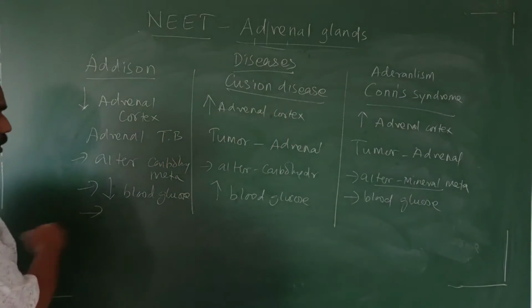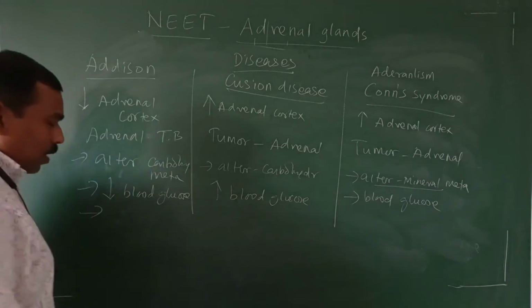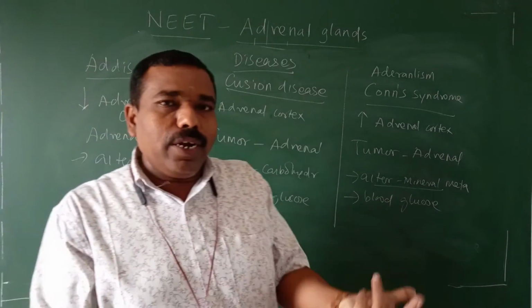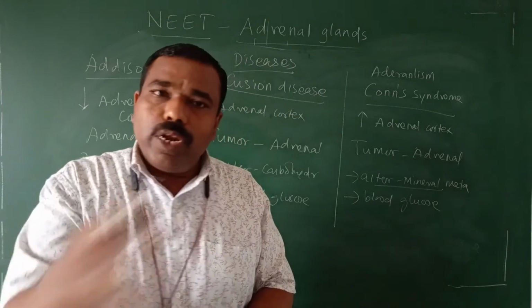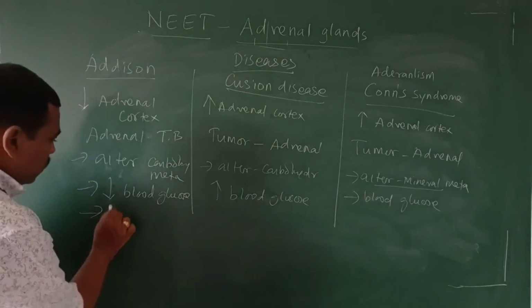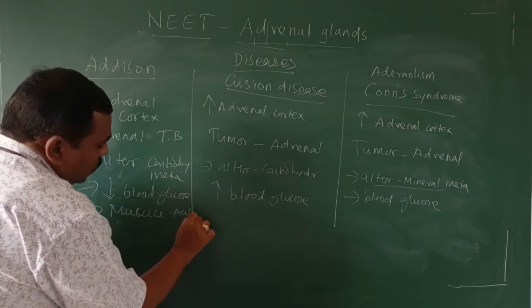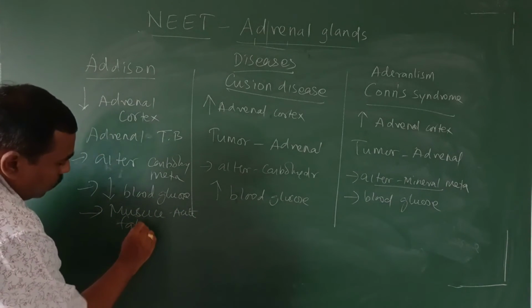Now, what will happen? Due to reduced blood glucose level, the muscles and all do not get energy. No glucose, no ATP, no energy. So the muscles become acutely fatigued.